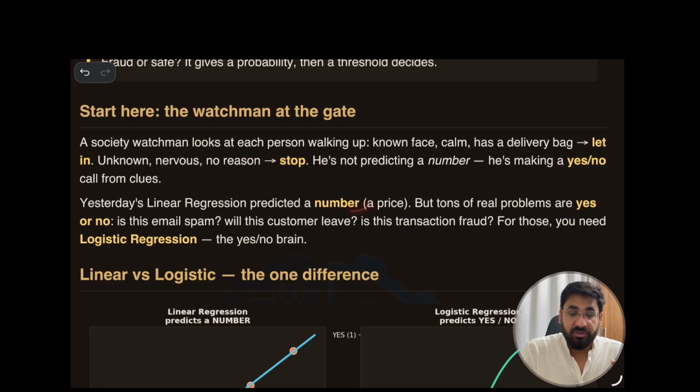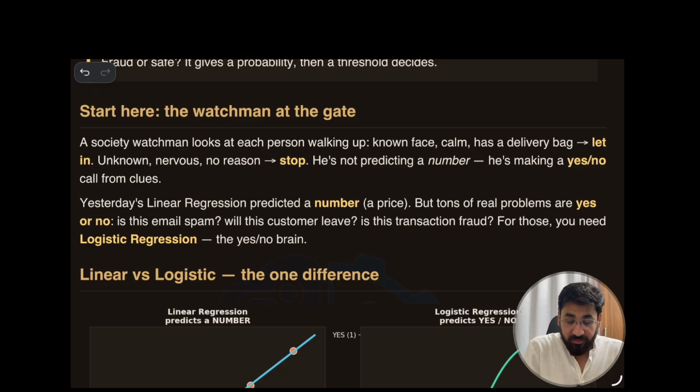Based on his intuition, or looking at the clues, he or she says stop or not. Exactly these things we are going to train, we are going to make an algorithm, and this algorithm is called logistic regression.